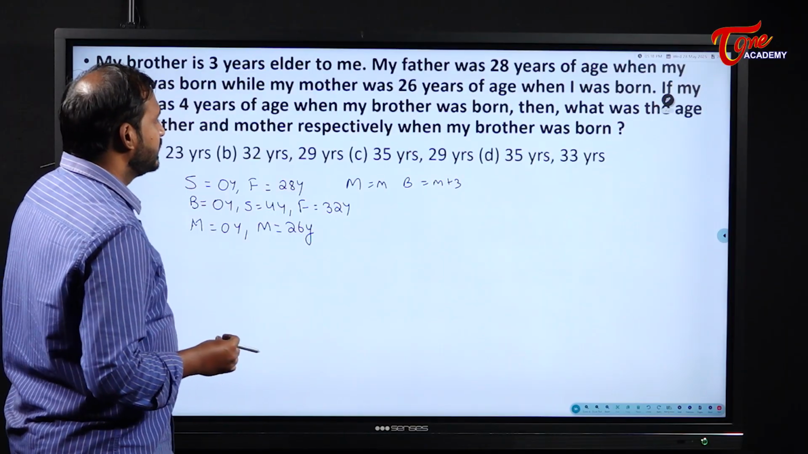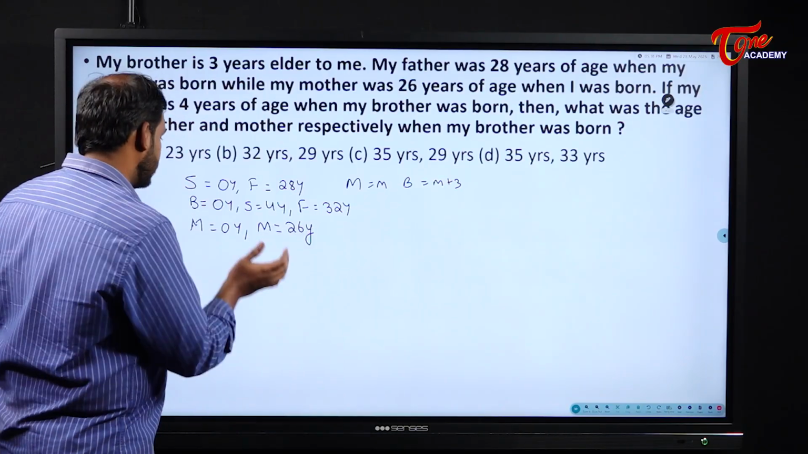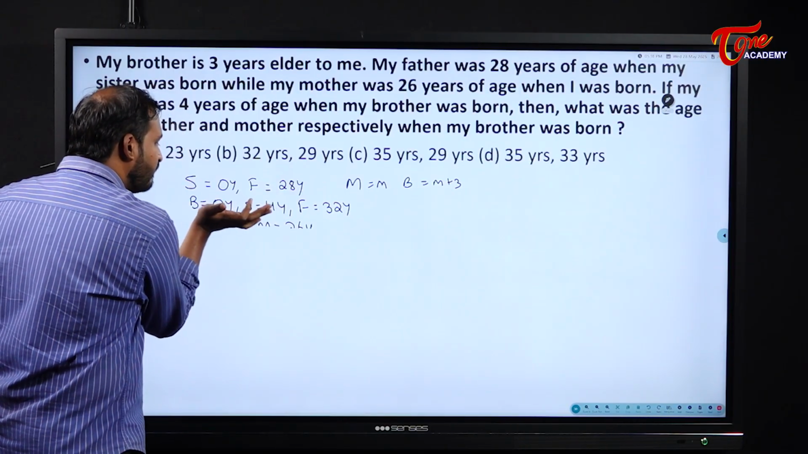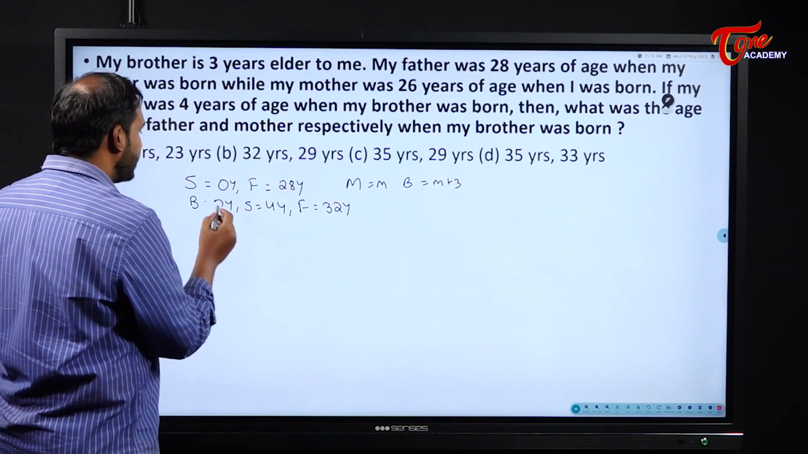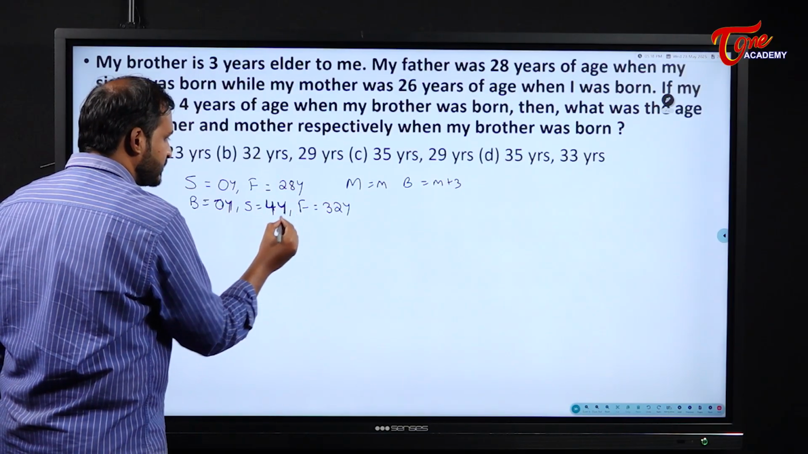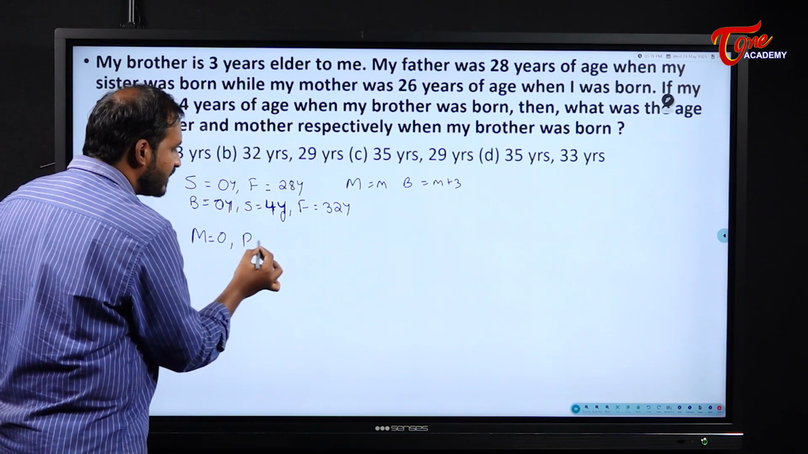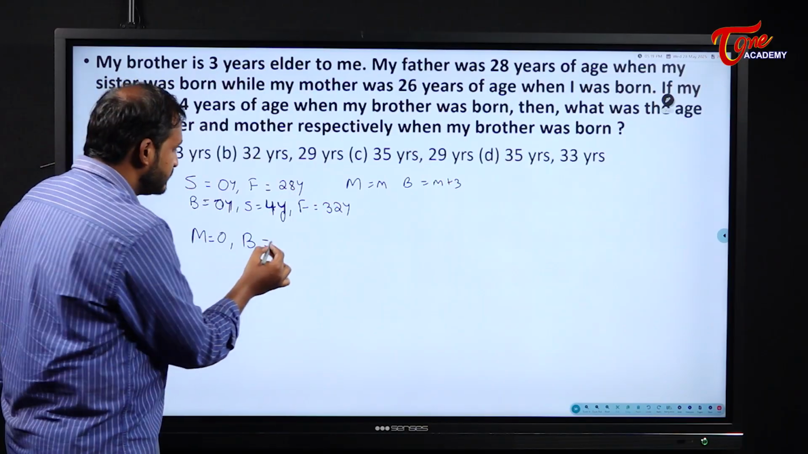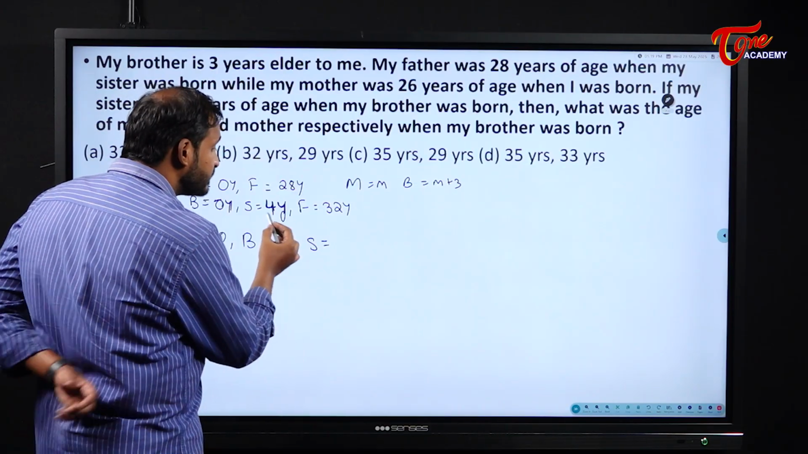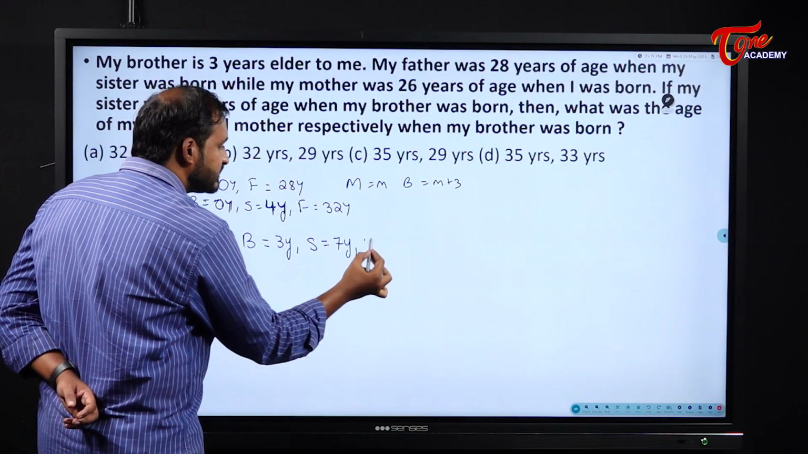Next. And one more thing, my brother's age is 3 times my age. Okay, for timing I will put this aside. So by the time I was born, this is 4 years, students. By the time I was born, myself is 0. My brother's age will become how much? Plus 3, right? 3 years. And my sister's age will become how much? Tell me. Sister's age becomes how much? 7 years. And father's age will become how much?